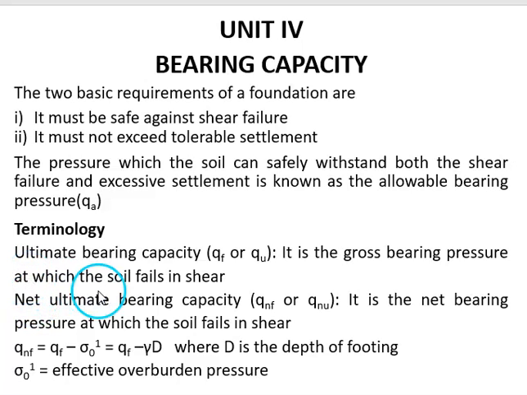There are some terms related to the bearing capacity of soil. The first one is ultimate bearing capacity, represented with the symbol Qf or Qu. It is the gross bearing pressure at which the soil fails in shear. The second definition is net ultimate bearing capacity, represented with the symbol Qnf or Qnu. It is the net pressure at which the soil fails in shear. This pressure is obtained by deducting the effective overburden pressure from the ultimate bearing capacity.